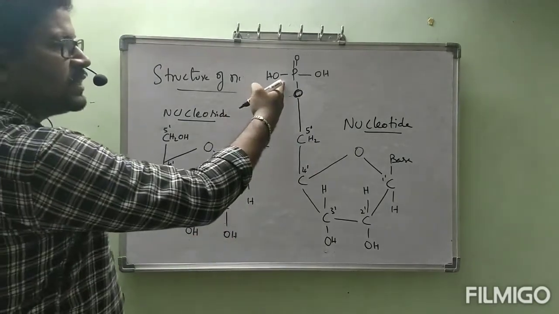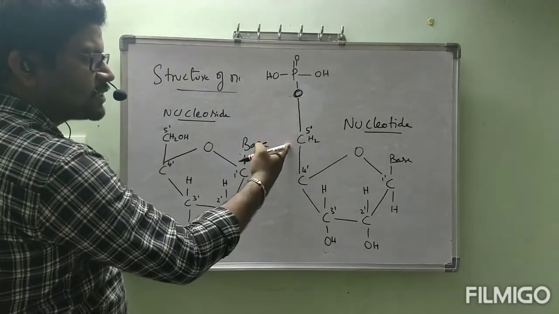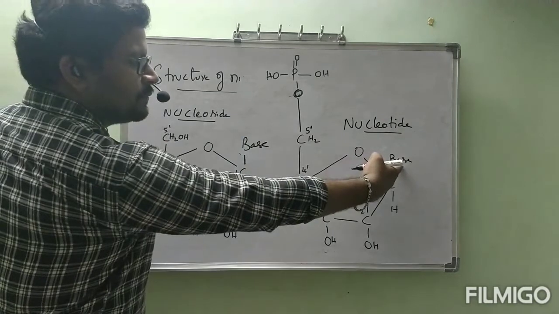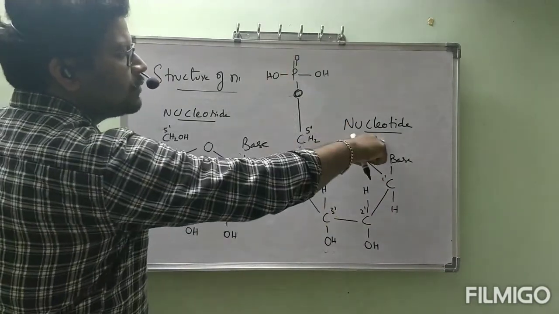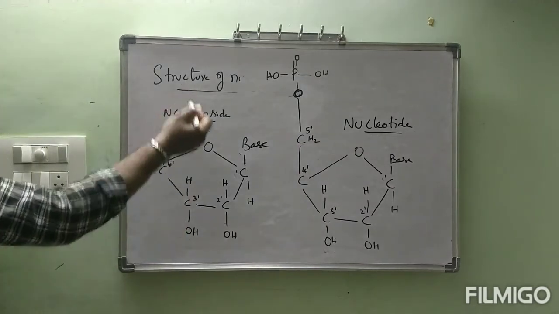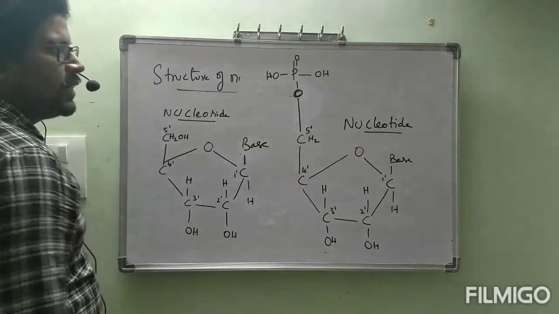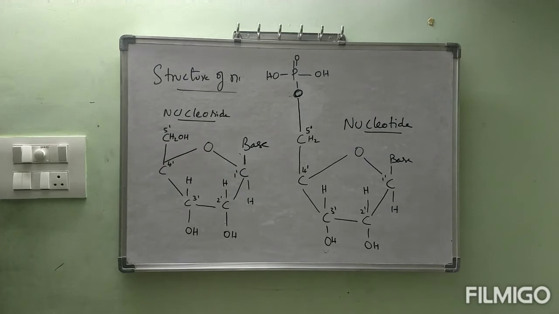See, phosphoric acid is bonded to the 5' carbon, and the base is bonded to C1'. This total unit is called nucleotide. This is nucleoside, this is nucleotide. Is it okay, ma? Are you clear about this one?